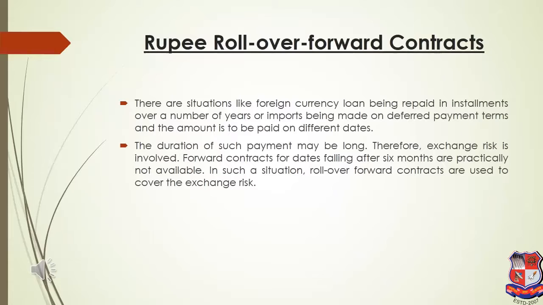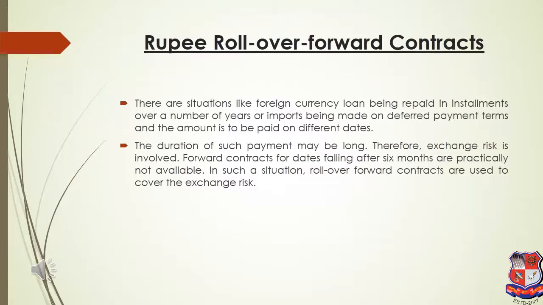Let's say, for example, I have obligations to pay foreign currency for almost 2 years. Now how can I hedge myself for 2 years? Practically, a bank will provide us a forward rate only for 180 days, that is 6 months. Now what if someone has an obligation for more than 6 months? For that there is a rollover forward contract. Now what is rollover? Let us see in detail.